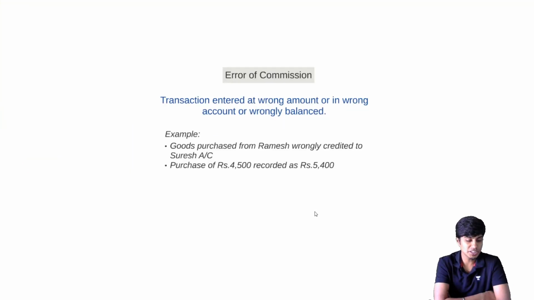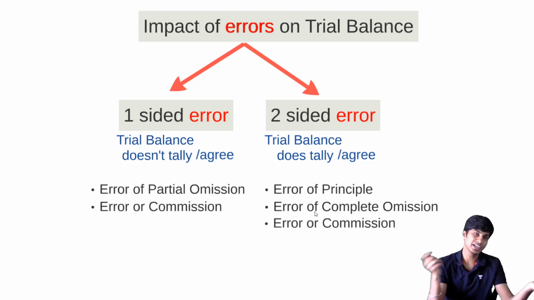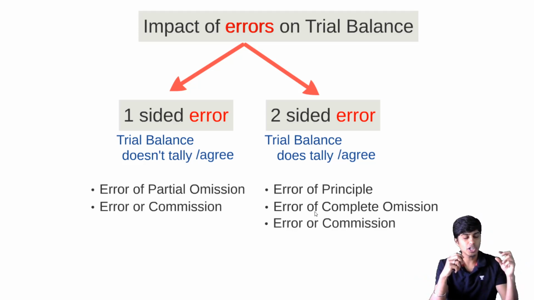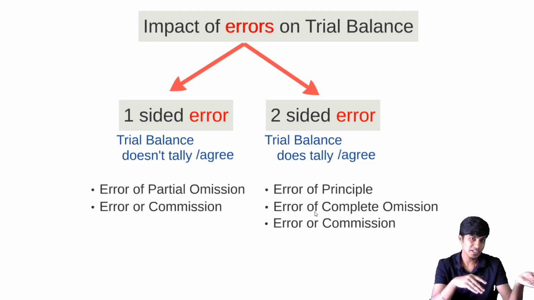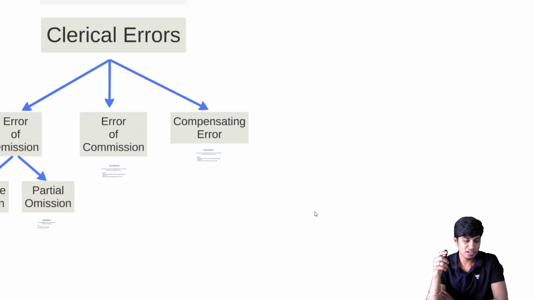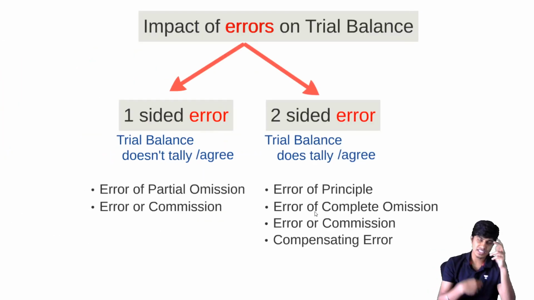And with regard to commission, error can be one-sided or can be two-sided. Depends. Whenever you treat wrong account or wrong amount, that wrong amount can be on both sides. Wrong account can be on both sides. So it can be one-sided, it can be two-sided. And compensating error will usually be a two-sided error. It's the same entry written wrongly. You get what I'm trying to tell?